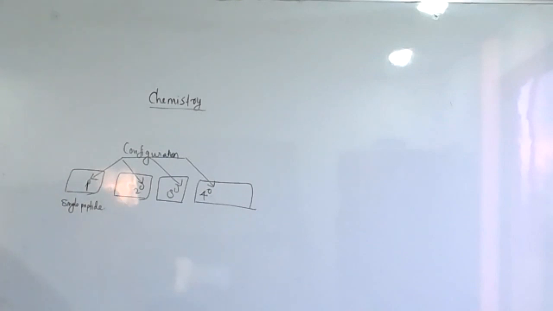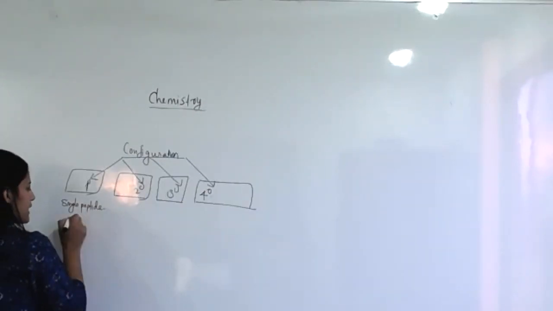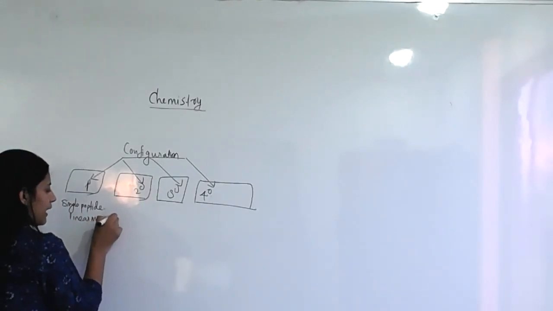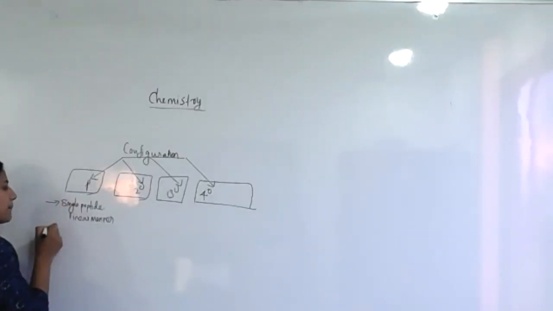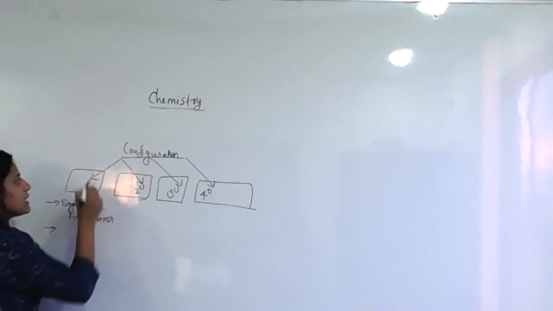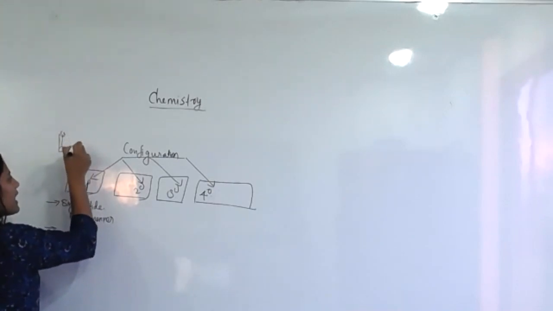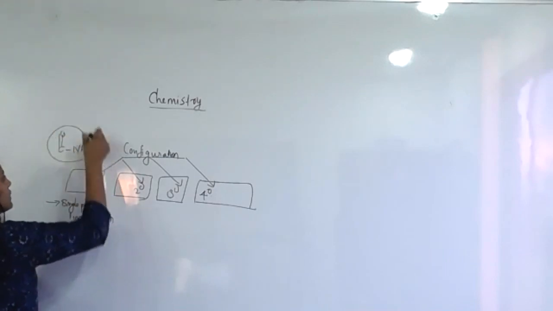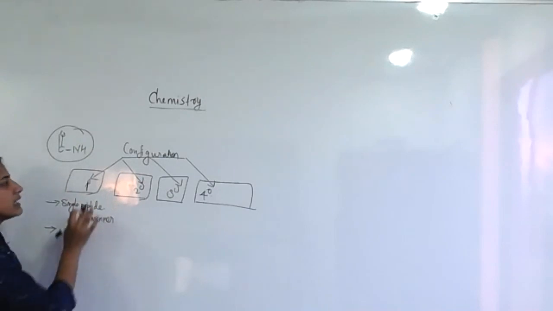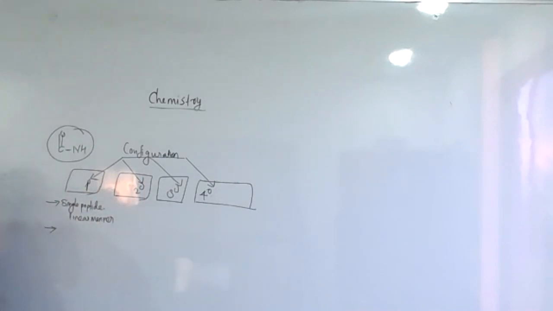Okay, single peptide chain only, a peptide chain in a linear manner. A single peptide chain in a linear manner is called what? Primary. Peptide, you know, peptide means what? C double bond O NH link. So that kind of single peptide only, but in a linear manner, that is called the primary configuration.